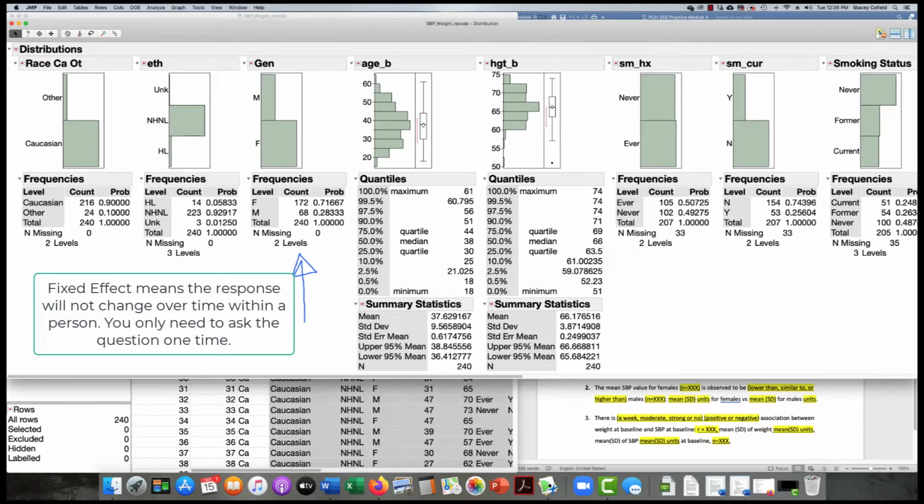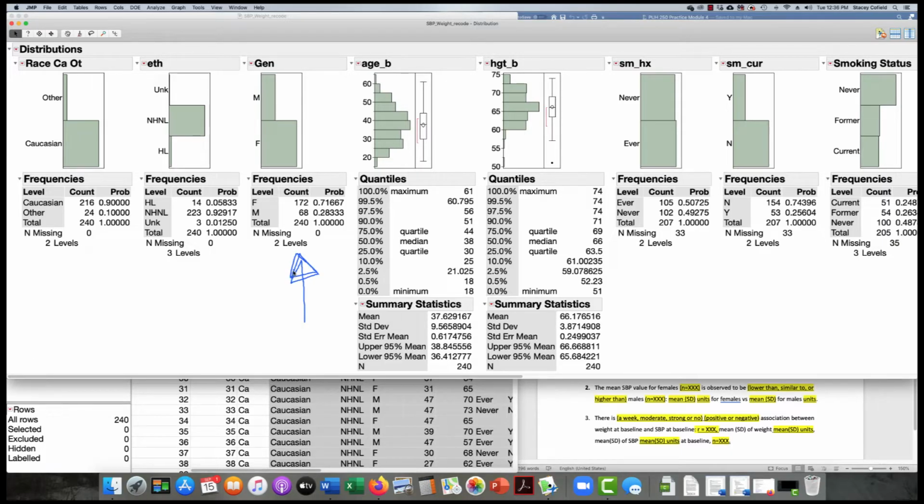This is a fixed effect. We wouldn't be trying to predict someone's gender. So this is a predictor variable. Gender will likely always be an X variable. Same with ethnicity or race. Those are generally considered fixed or independent factors. They will be what they will be regardless of the outcome variable. So in this study, if you're female, you're likely going to be female in every research study that you participate in. So those types of variables, yes, those are generally predictor variables.